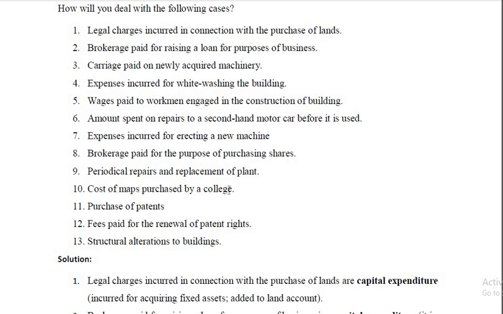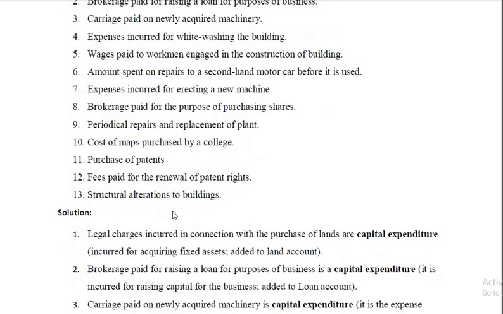Cost of maps purchased by a college. Here, maps you don't purchase very often, so it's an asset. It's a capital expenditure shown on the asset side of the balance sheet. Purchase of patents is an asset purchase, and should be shown on the asset side of the balance sheet. Don't debit it to the income and expenditure account.